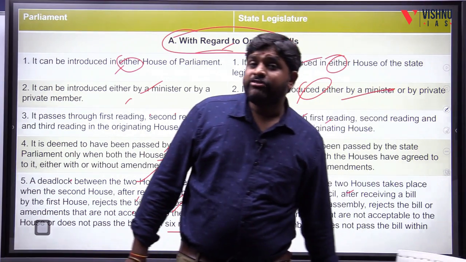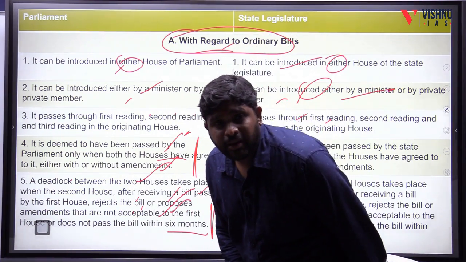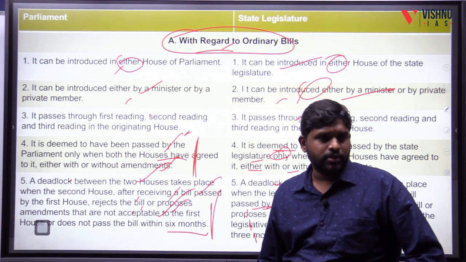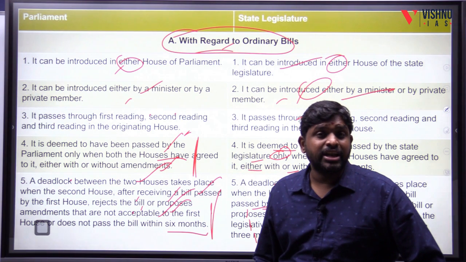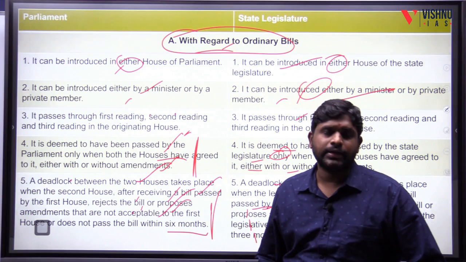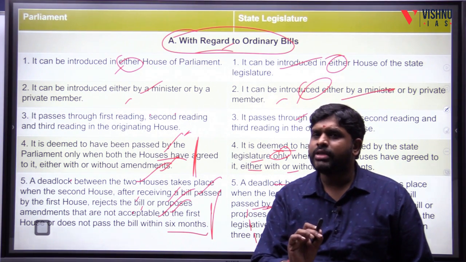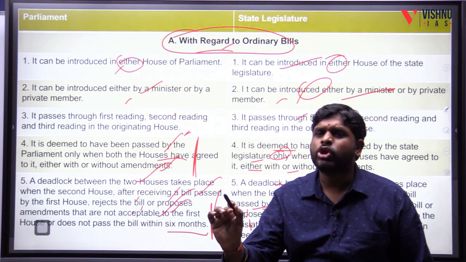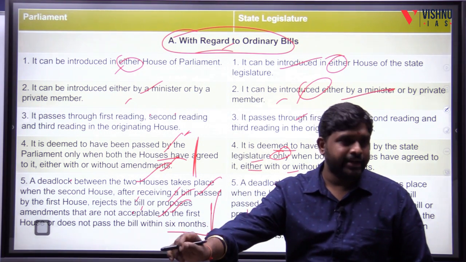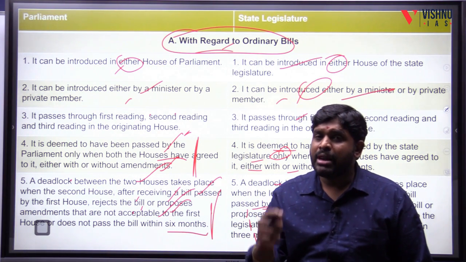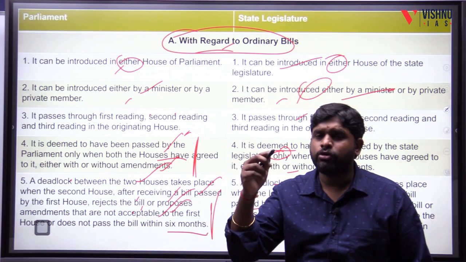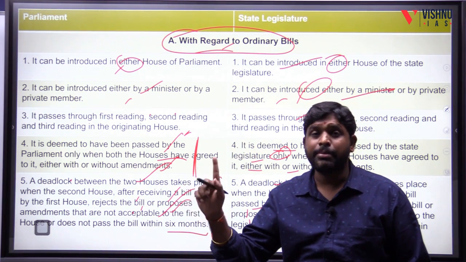So the concept of deadlock is applicable in Parliament. Why? Because there is a session called the joint sitting. The concept of deadlock is there in the state legislature also, but there is no concept of joint sitting. So if the bill passed from the Legislative Council and went to the Legislative Assembly and the Assembly is not accepting, the bill comes to an end. But if the bill passed from the Legislative Assembly and went to the Legislative Council, if the Council accepts, it becomes an act.